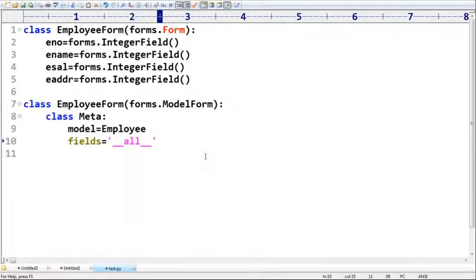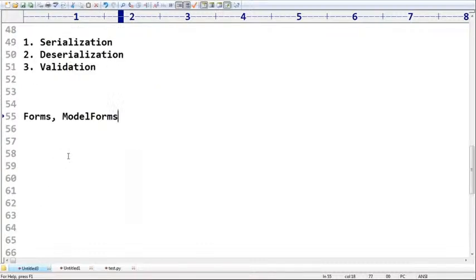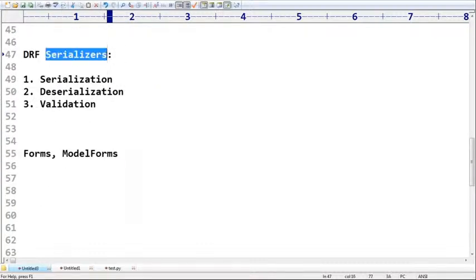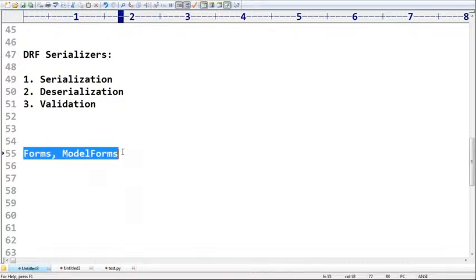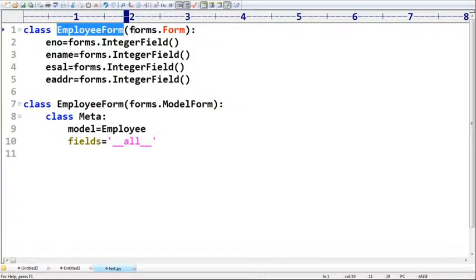Why suddenly am I telling these things? The reason for that is, do you know, sir, very simple terminology. Our DRF serializers concept simply acts as forms and model forms only. That's why here we are using employee forms dot Form, but here EmployeeSerializer,